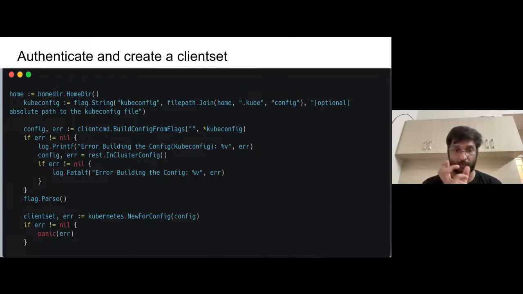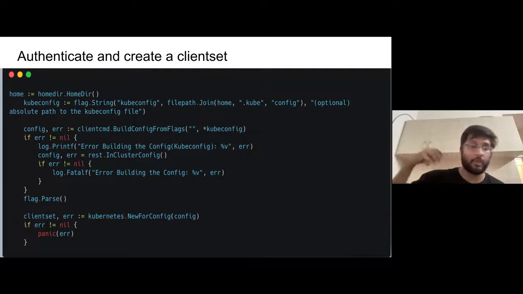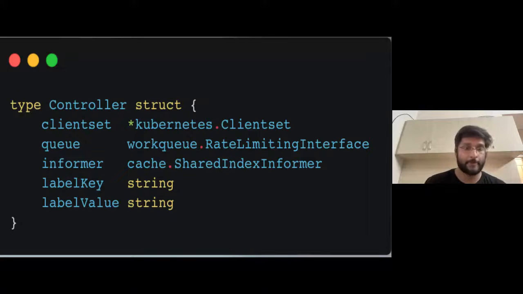Okay, if you want to, let's say, get a deployment object, what you will do is clientset.apps.v1.deployment, right? So client set is nothing but the Kubernetes client that has opened up, and it has all of the methods and all of the different things, right? So that's what client set is. So now we have created a client set here, authenticated using the config. Now we are ready to interact with the actual Kubernetes API.